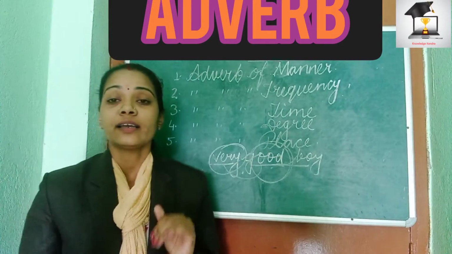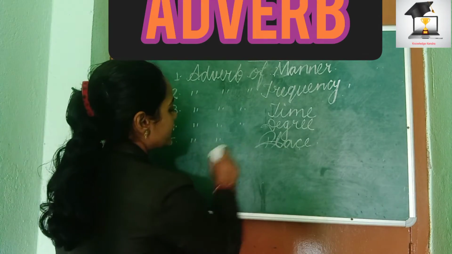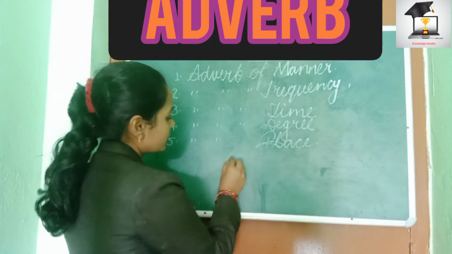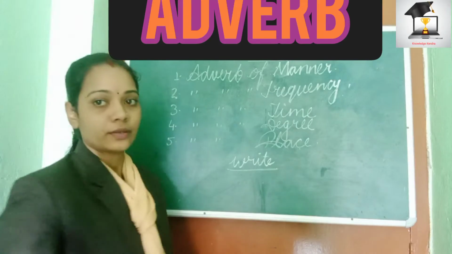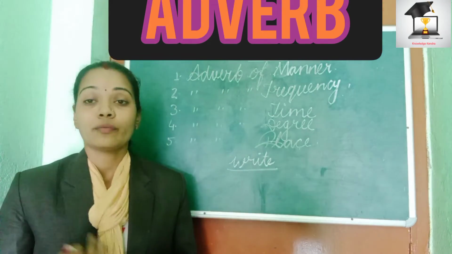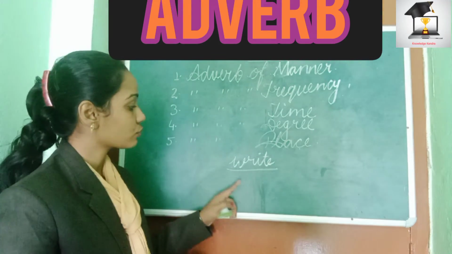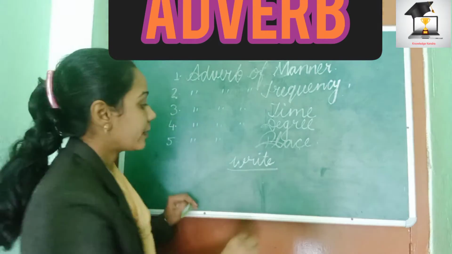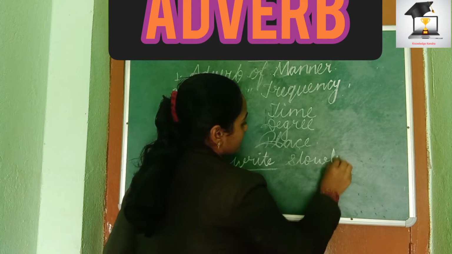Next, I said that an adverb describes a verb. Let us talk about another example. A verb means an action word. If I simply write the word write, it is an action word, or verb, you can say. As I said, an adverb describes a verb also, so this word can be described by an adverb. She writes slowly.